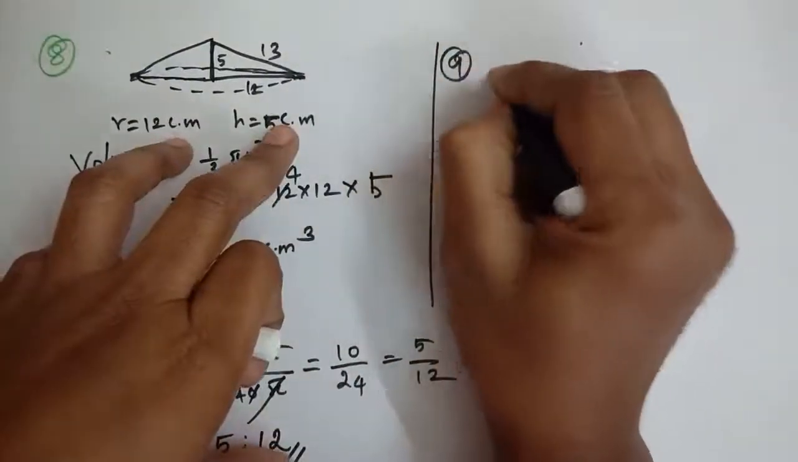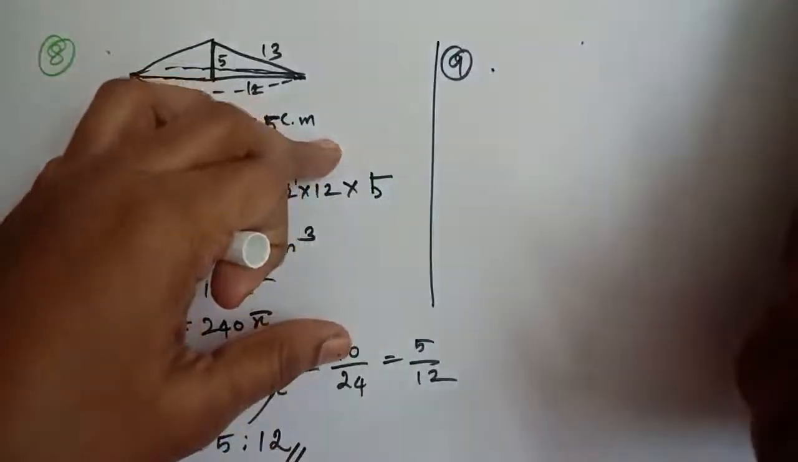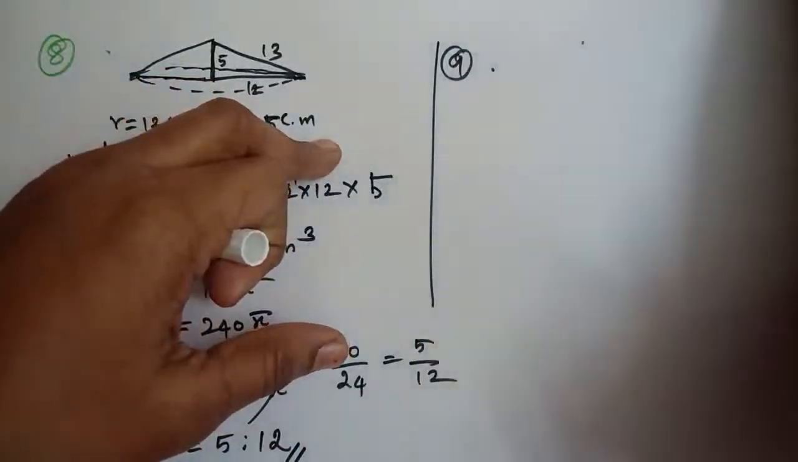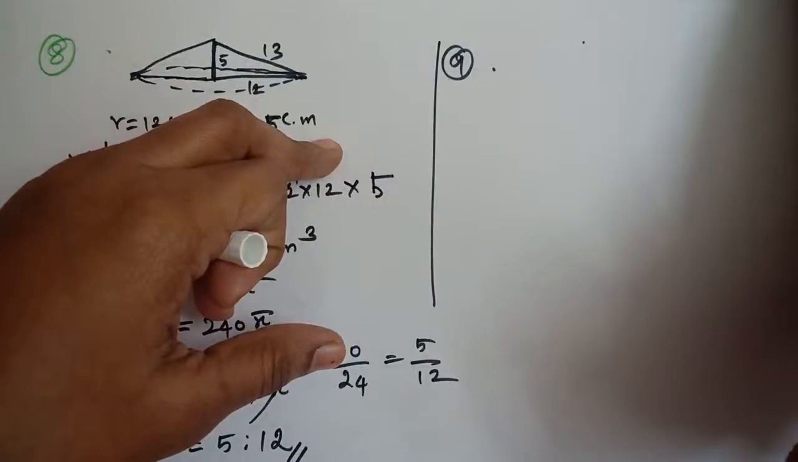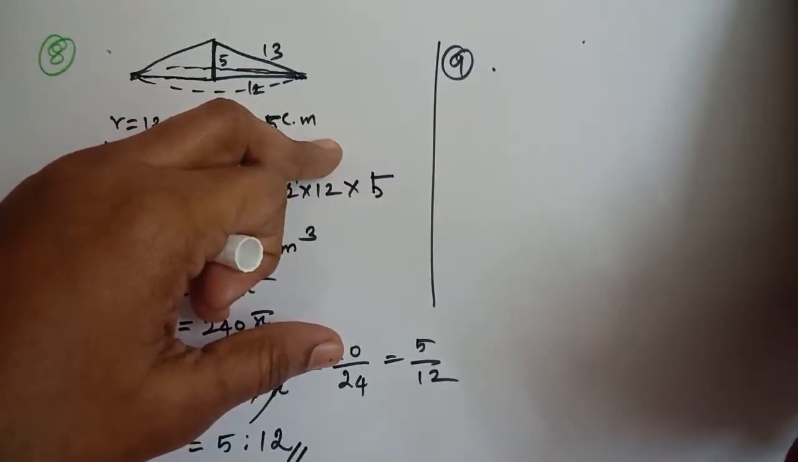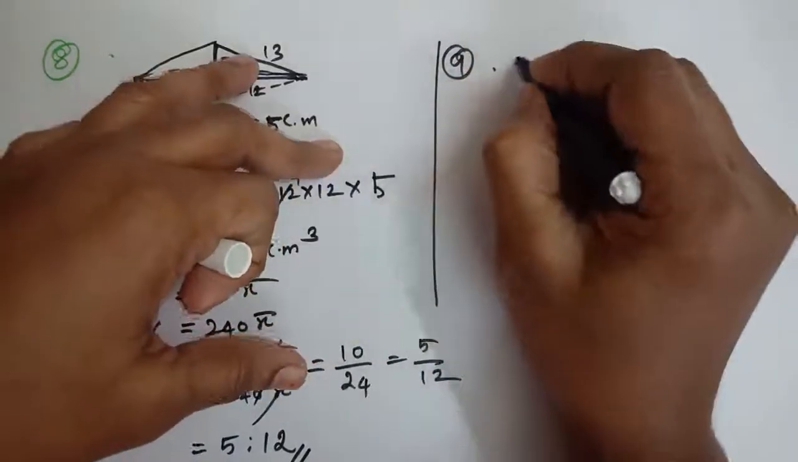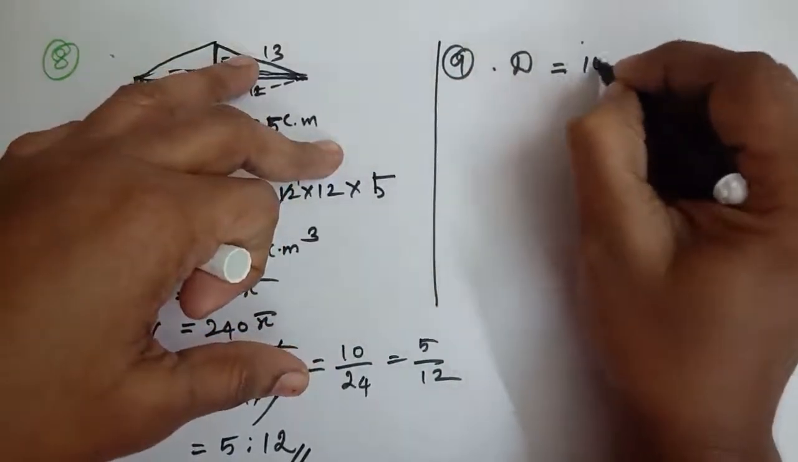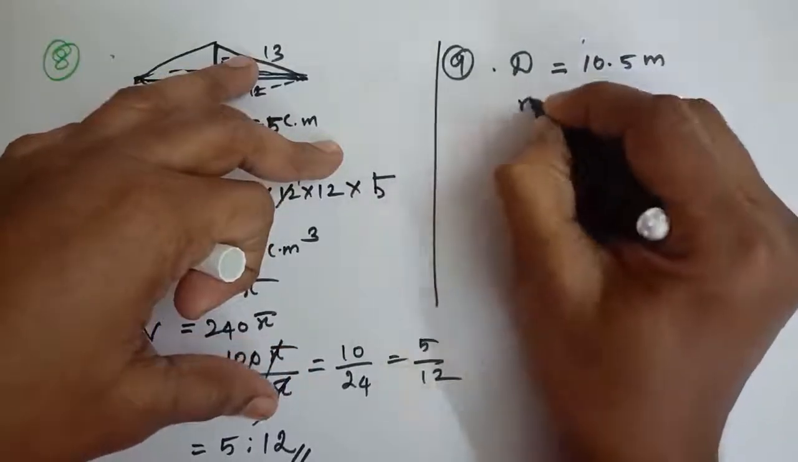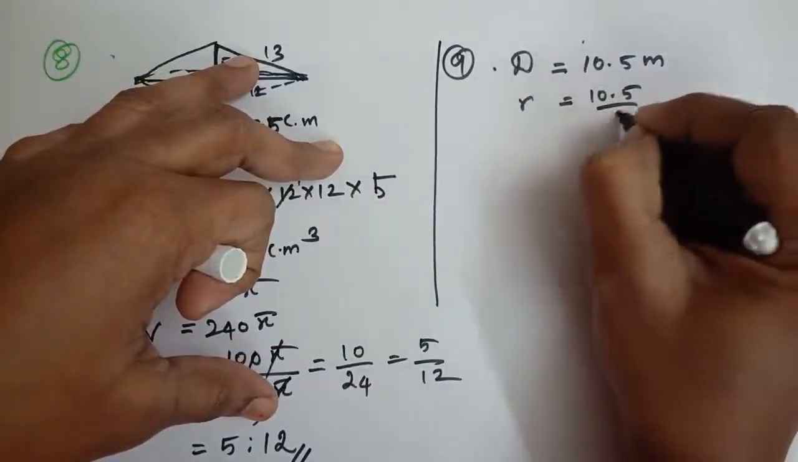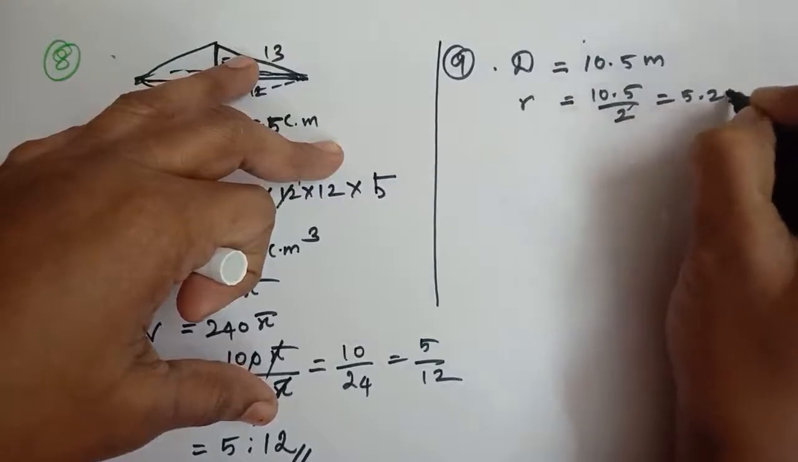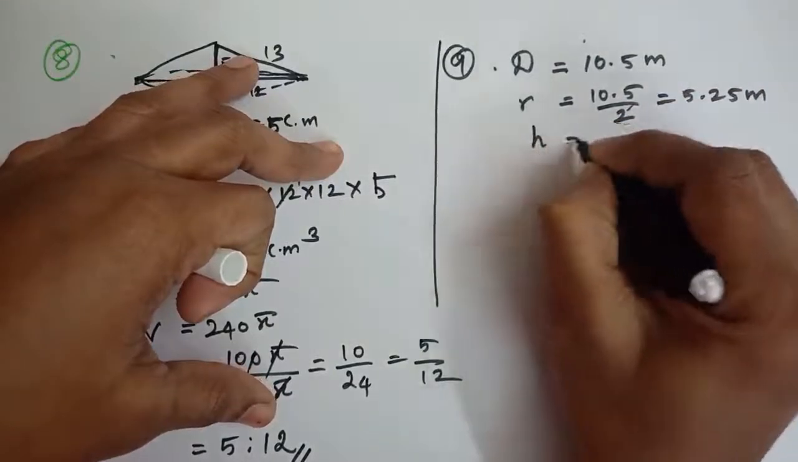Then the 9th question. A heap of wheat is in the form of a cone whose diameter is 10.5 meter and height is 3 meter. Find its volume. The heap is to be covered by canvas to protect it from rain. Find the area of the canvas required. Here diameter d is equal to 10.5 meter, so radius is 10.5 by 2, that is 5.25 meter. Then height is 3 meter.